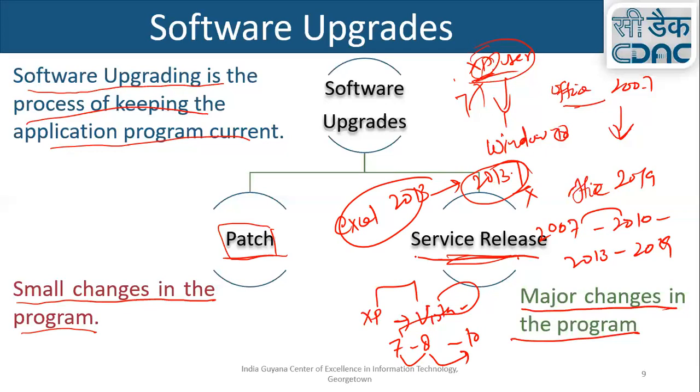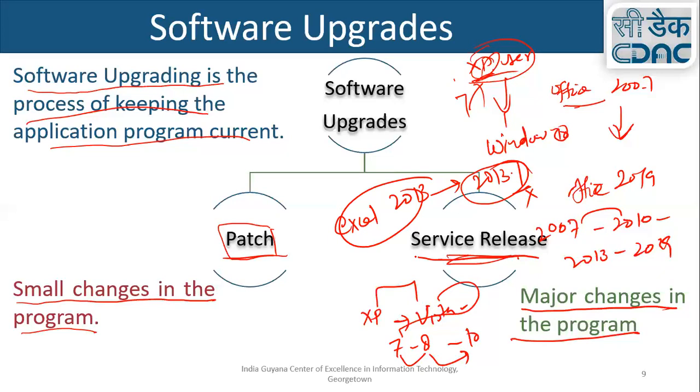So sir, the patches relate to the decimal numbers, unlike the service release, which is the whole numbers. Yes. So patches are generally a small change in the program. It's not a major change. You never get a lot of UI change or a lot of new features. It is just solving a particular problem.